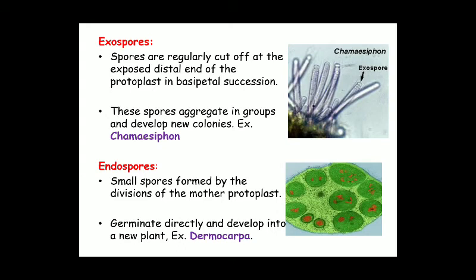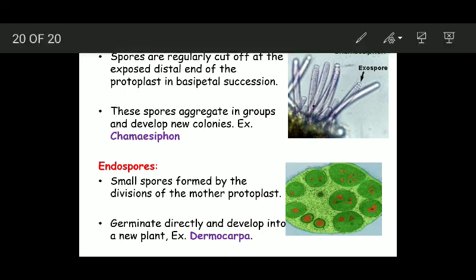Now, one more category of spores is exospores. Exospores are regularly cut off at the exposed distal end of the protoplast in basipetal succession. Here you can see these are repeatedly cut off at the distal end of the protoplast of the plant body in basipetal succession. Basipetal succession means the new ones are cut here and the old ones are at the top.